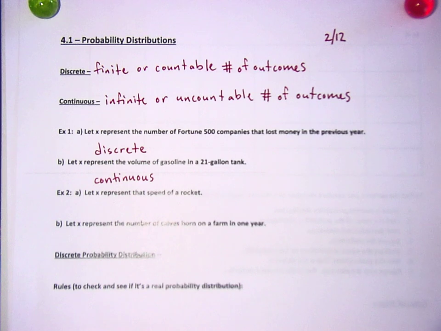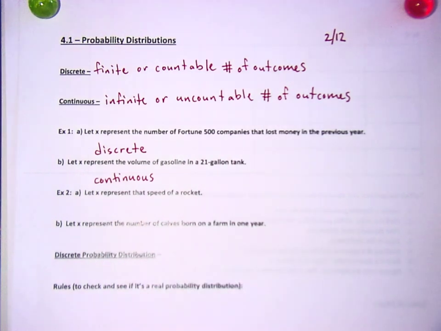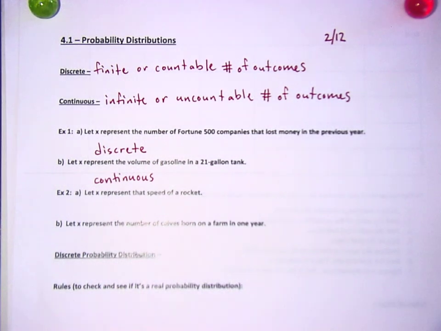It's not like I can say here, with the number of Fortune 500 companies, I can't say 2.5 companies lost. 1 company, 2 companies, 3 companies, only whole numbers are allowed. And don't get me wrong, it's not just whole numbers. Like if we were talking about shoe sizes, those are also finite, even though they have half sizes, because you can't have a shoe size that's a 12.95. But you could have a 12.5. So it's not like decimals aren't allowed, it's just only if there's countable ones.